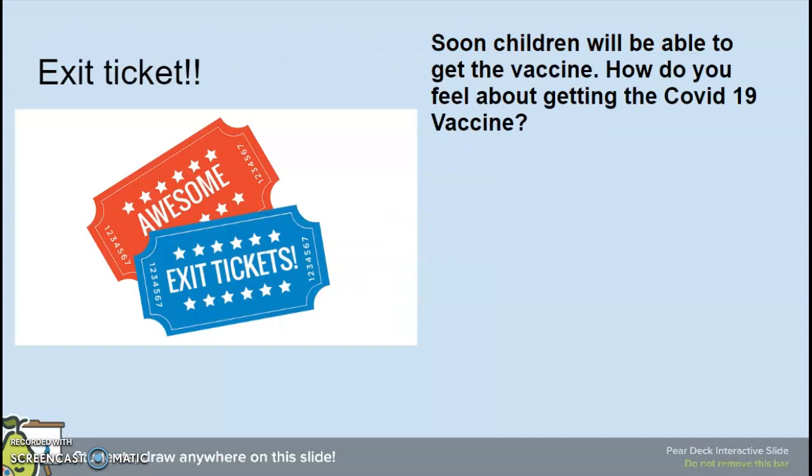And then lastly, here on slide number 20, it's just a chance for you right over here to draw and answer this question. So soon children will be able to get the COVID vaccine. And actually, you guys are all able to get the vaccine right now. You are able to if you would like to, I should say. But your question here is, how do you feel about getting the COVID-19 vaccine? So after all you have learned today and the past couple of days, just right here on slide 20, you're answering right in this area, how do you feel about getting the COVID-19 vaccine?